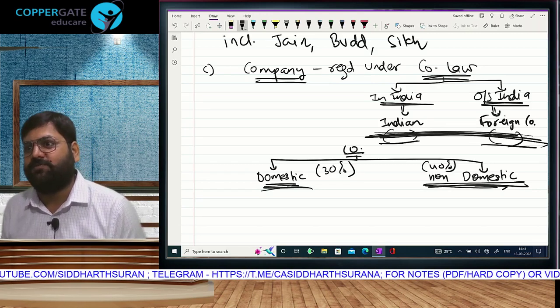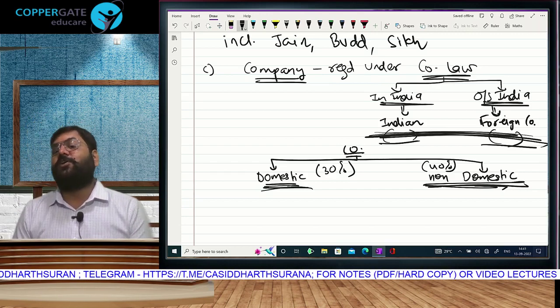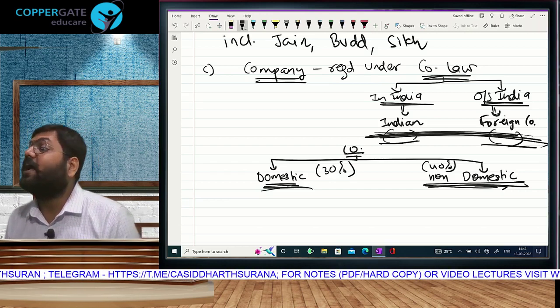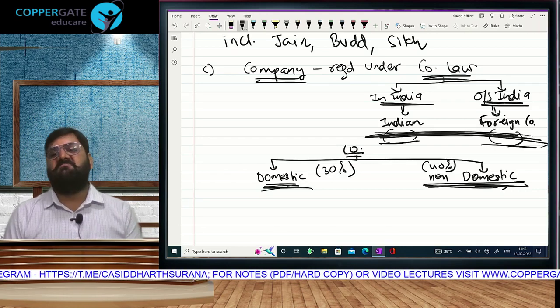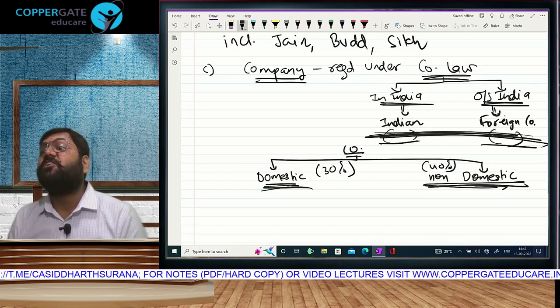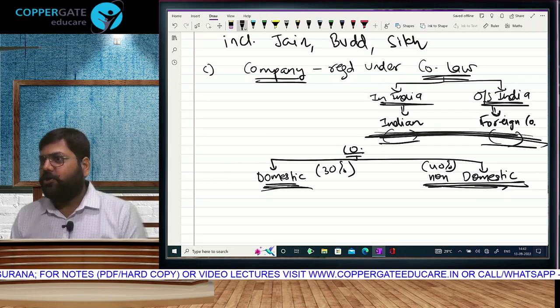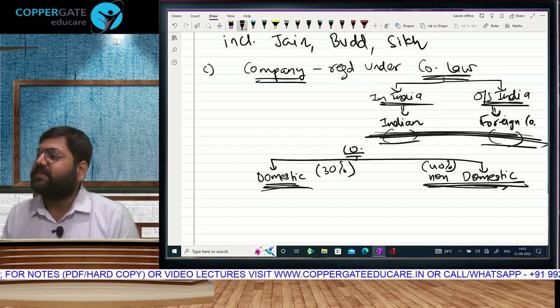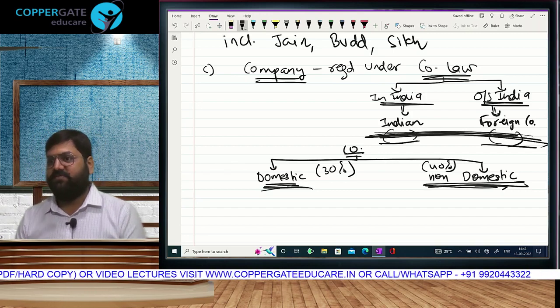There has to be a difference between these. Today I am going to teach you the difference between domestic and Indian. Friends, they are not the same. Domestic company and Indian company are different. You don't know this, no? Don't worry. People practicing as chartered accountants for the last 10, 15, 20 years also don't know this.